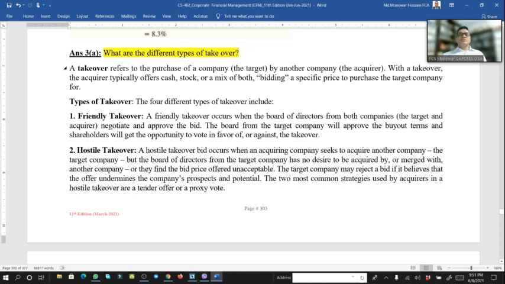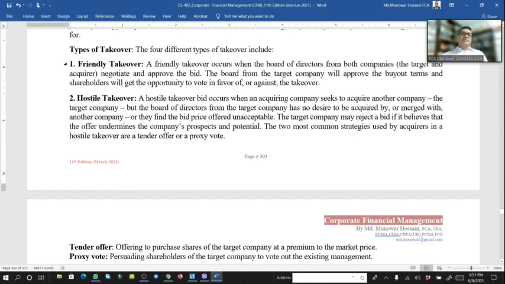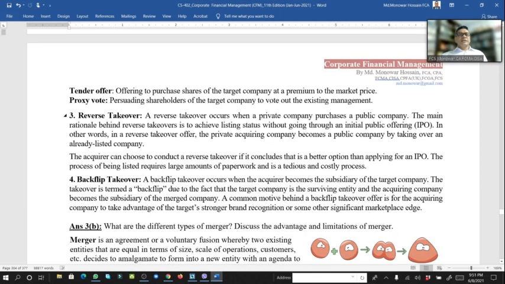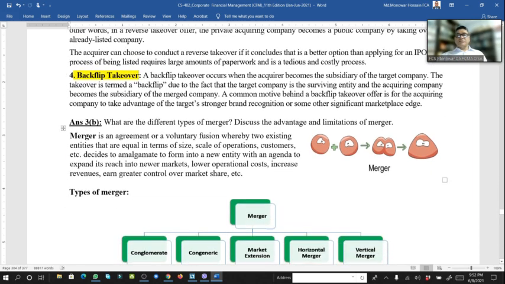Now 3. What are the different types of takeover? There are basically 4 types: friendly takeover, hostile takeover, then reverse takeover, then backflip takeover. All these we describe here, and we all know what a takeover is.